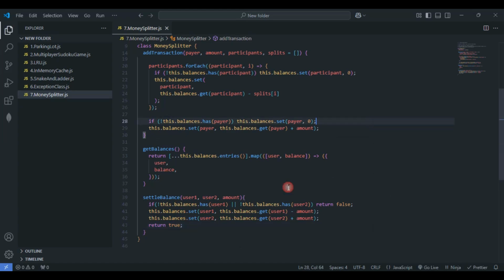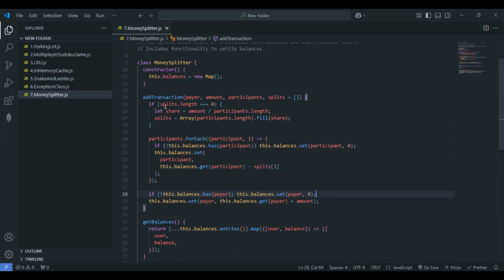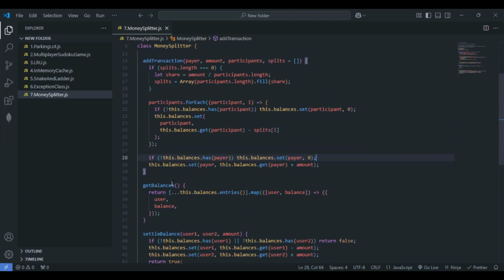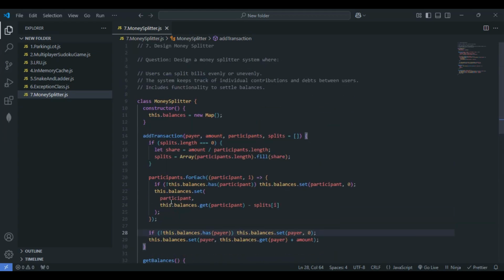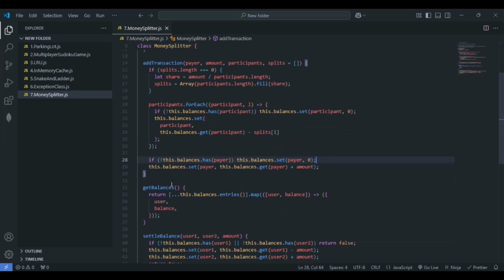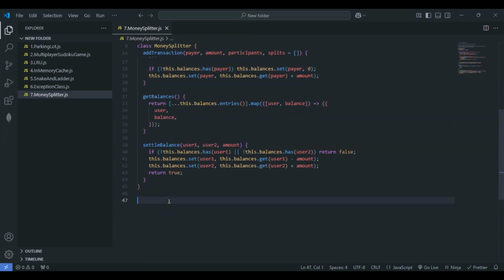So this is it. I'll just format the document once. Here we have made use of the add transaction, get balance, as well as the settle balance method, right? So this is the code for the main money splitter. So let's see the test case or the usage now.